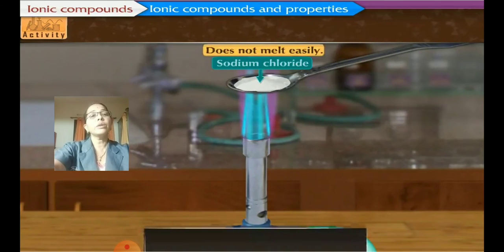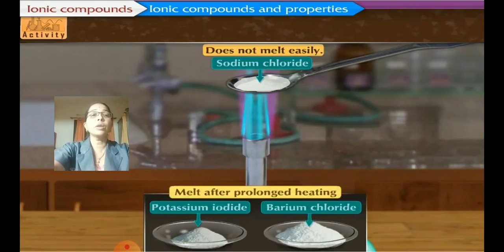Then you will find it does not melt easily, but slowly, as you go on giving more heat, it will try to expand and try to melt. It will melt after a long heating. If you keep on heating it for a longer time, it will start melting. Potassium iodide and barium chloride will melt after long heating, but sodium chloride will not melt easily.